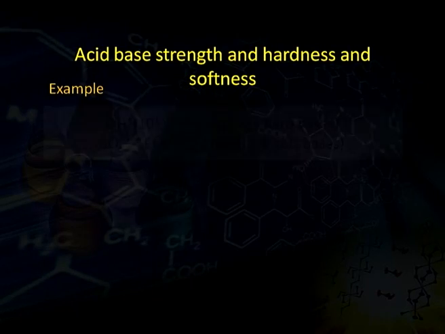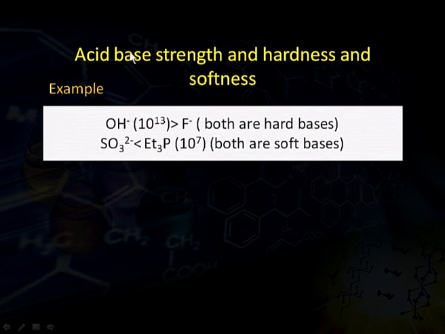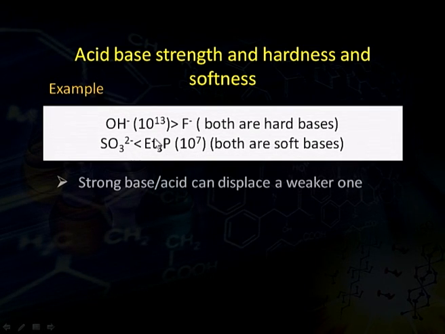As for example, we can see that hydroxide ion and fluoride ion, these both are hard bases, but hydroxide ion is 10 to the power 13 times stronger base than fluoride ion. Similarly, sulfide ion and triethylphosphine, these both are soft bases, but triethylphosphine is 10 to the power 7 times stronger base than sulfide ion. Strong acids and bases can easily displace a weaker one.